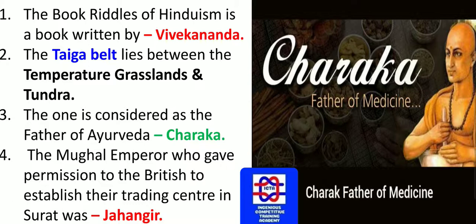The taiga belt lies between the temperate grassland and tundra. Between these two you will find this taiga belt, between the temperate